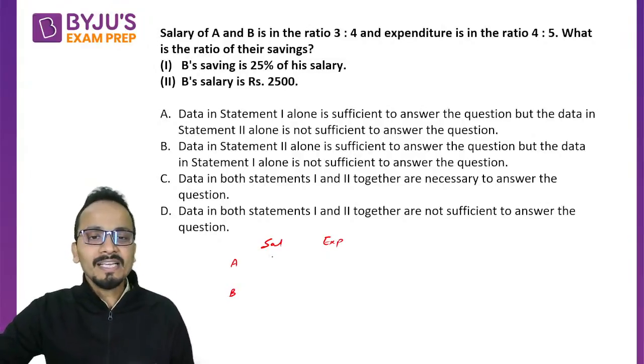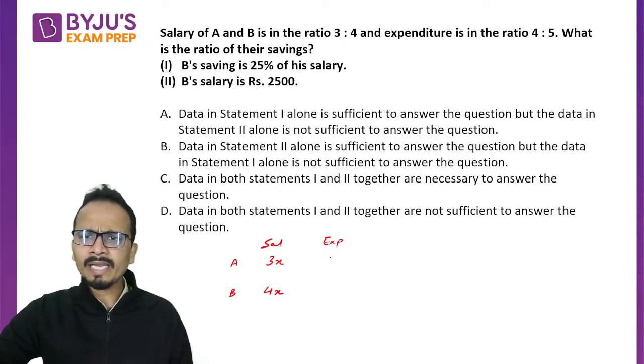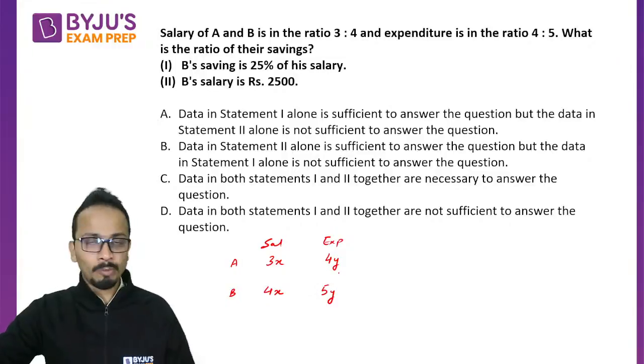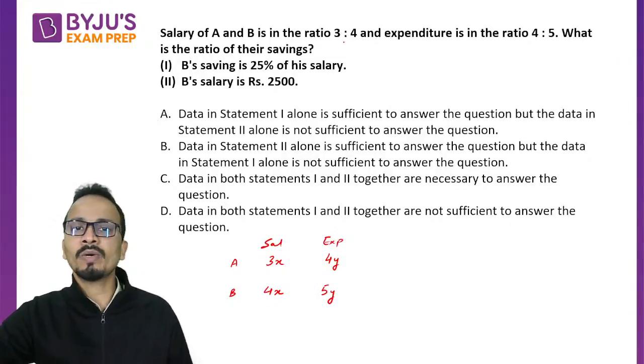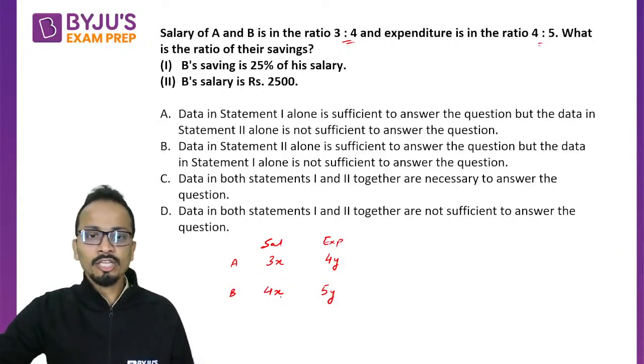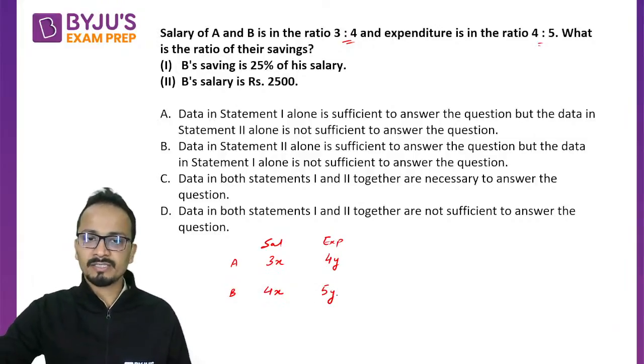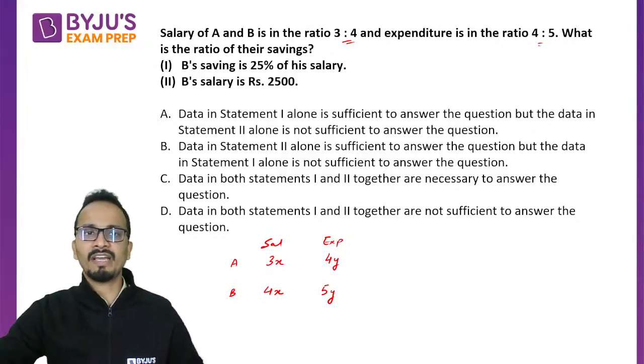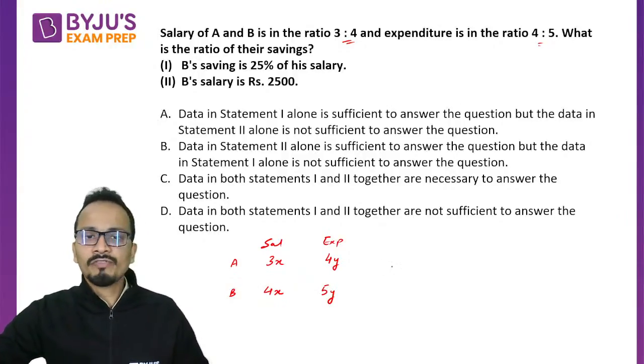Okay, now salaries are in the ratio 3:4. So I'm assuming the salaries as 3x and 4x. Expenditures are 4:5, so I'll be assuming the expenditures as 4y and 5y. Important to understand that if in the same question you are given two different ratios, then you'll have to consider a different common factor. So 3x, 4x is the ratio of salaries, and expenditures I've considered as 4y and 5y. What is the ratio of their savings?